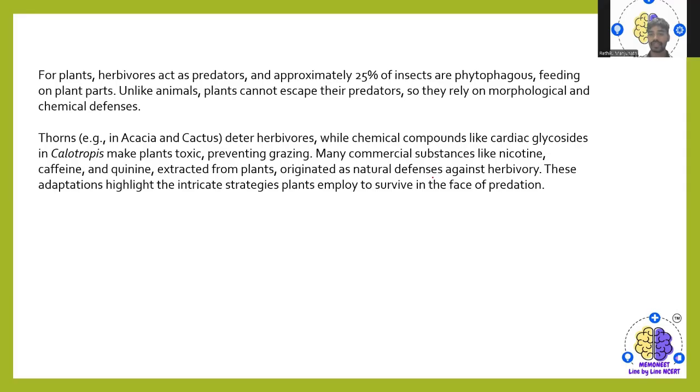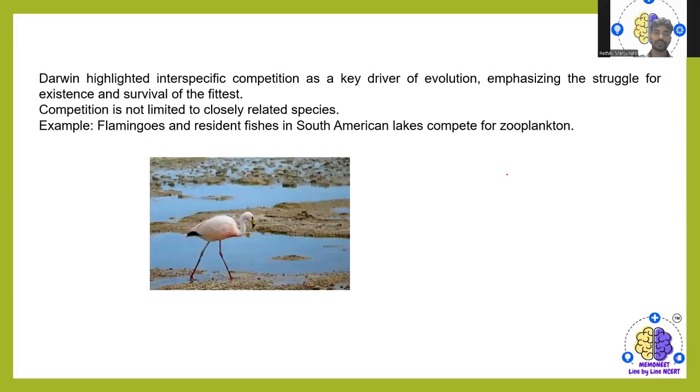Many commercial substances like nicotine and caffeine have been extracted from plants, originating as natural defenses against herbivores. These adaptations highlight the intricate strategies plants employ to survive in the face of predation.